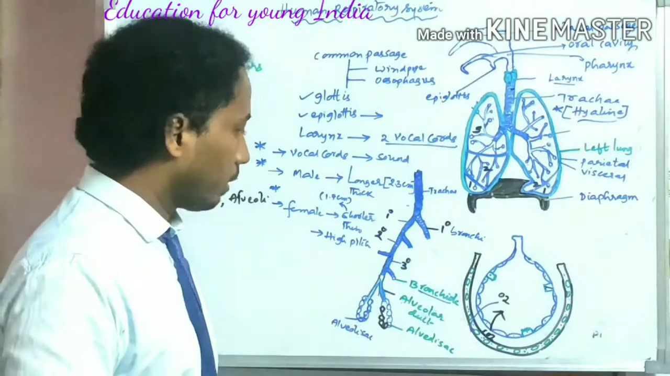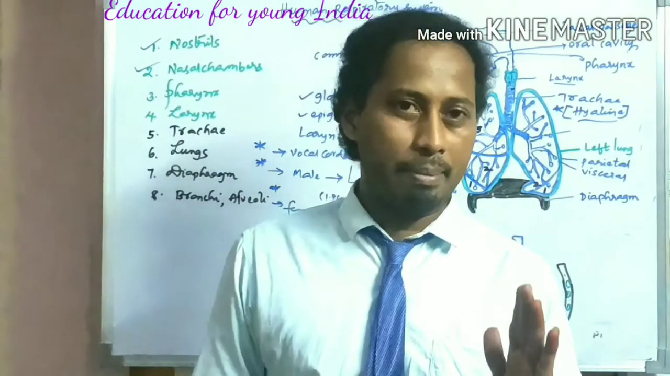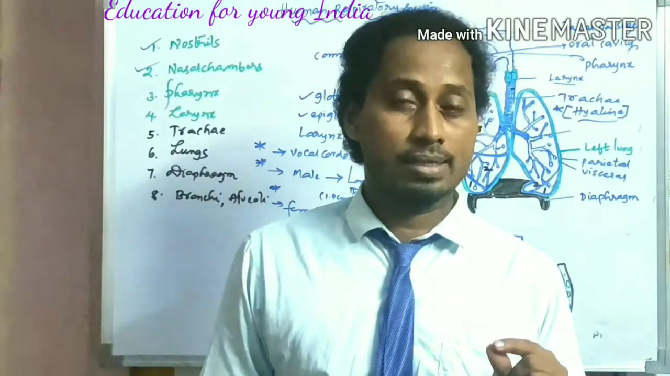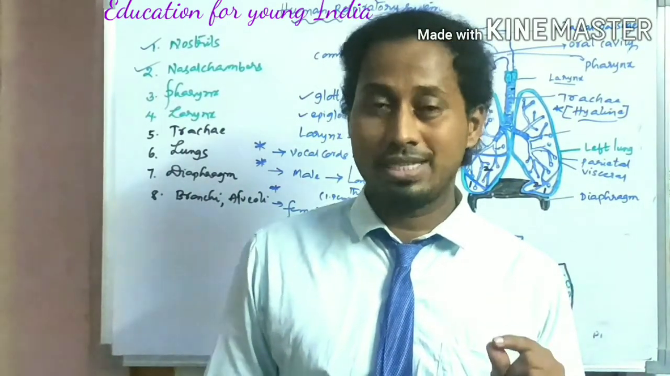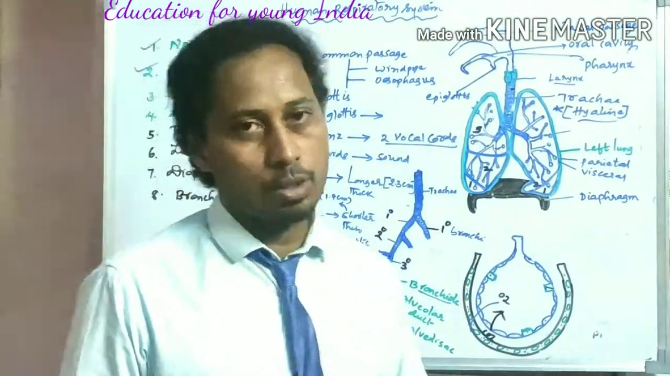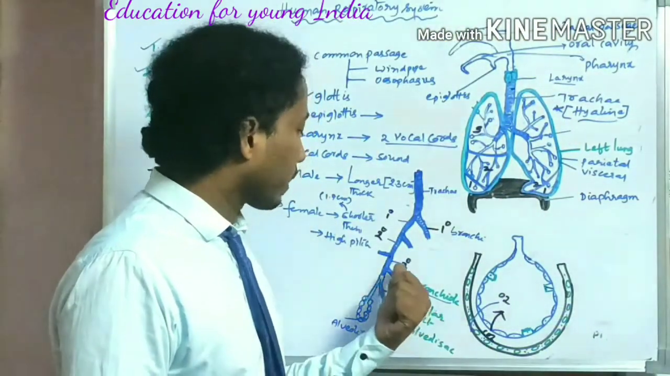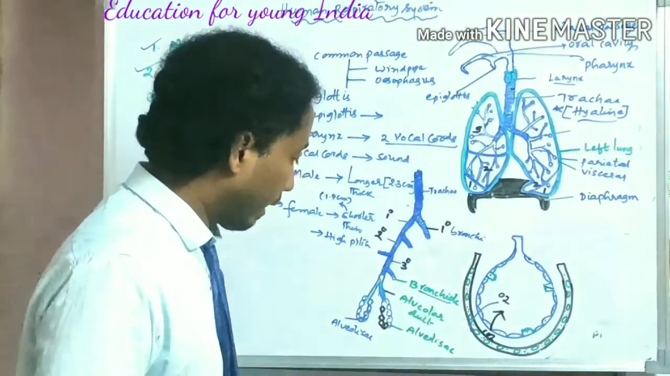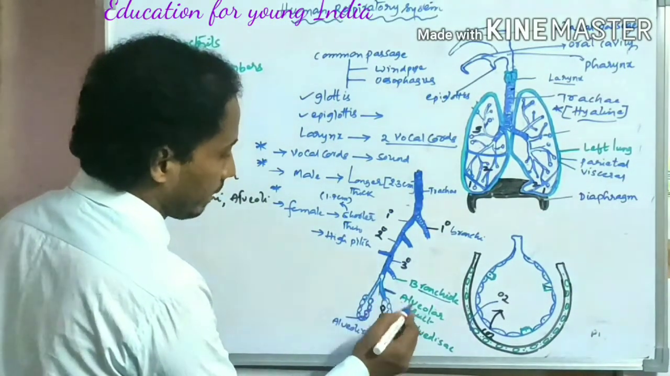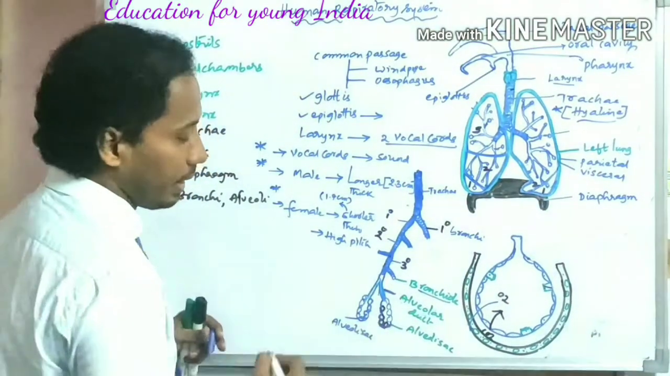Okay. Now, one important point I would like to bring to your notice. Whether it is a primary, secondary or tertiary bronchus, every bronchus will have C-shaped cartilage rings. But the bronchioles do not have cartilage rings. That is one important point. I hope you understood about the primary, secondary and tertiary bronchi and bronchioles. This is called the alveolar duct, and the entire structure is called the alveolar sac, and inside are the alveoli.